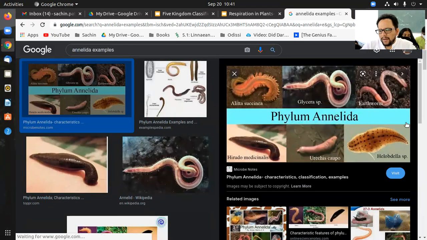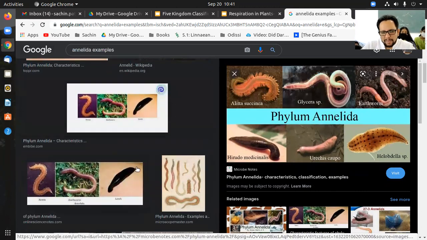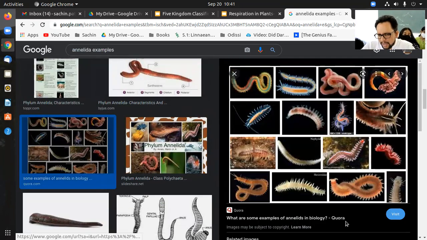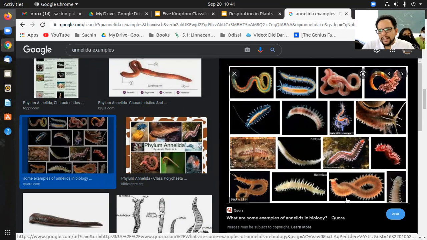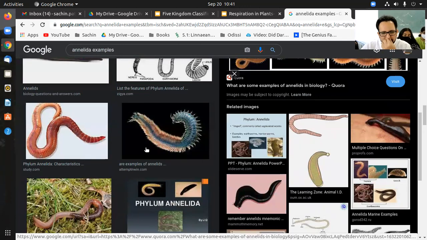Again, all these creatures, we may not know them by names. Leech for sure, I assume everyone would know. That is from the same category. These are all different examples of the Annelida category, right? Even, for example, millipede and centipede look like this, but they are not from this category. They go to another separate category, which we'll talk about later. But these organisms do look like millipede or centipede. So these are the Annelida category.